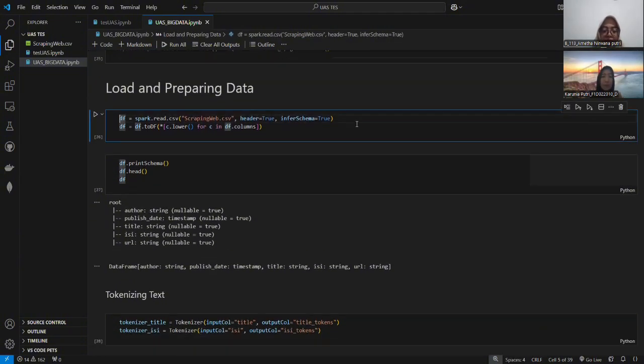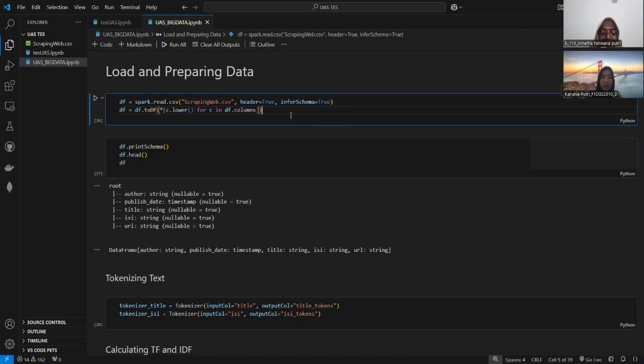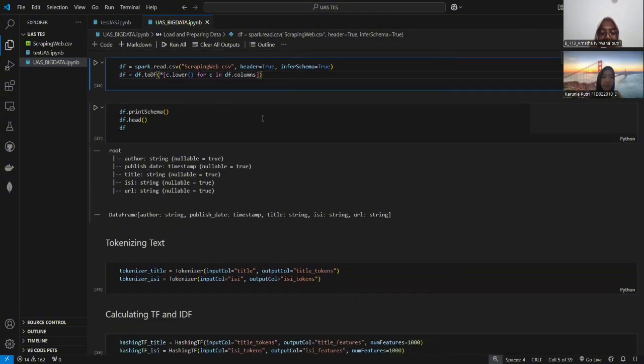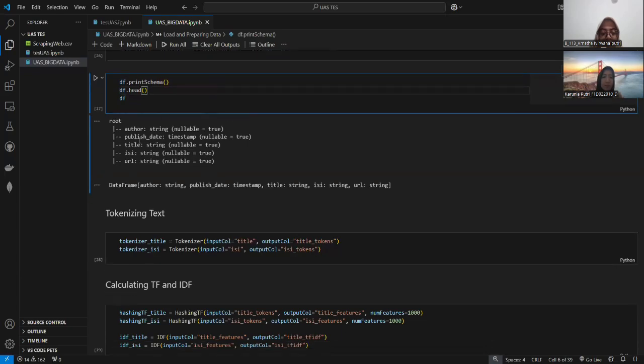First, we read a CSV file into a data frame with the header as column names and inferSchema to infer the data type of each column. And then we convert all the column names to lowercase to make the columns consistent. After that, we print the schema of the data frame, showing the column names and the data types.